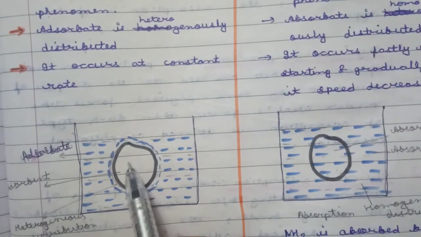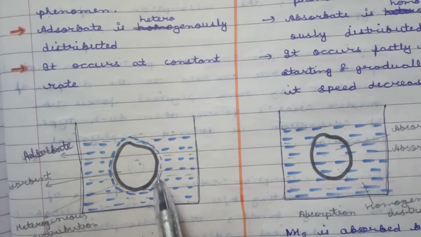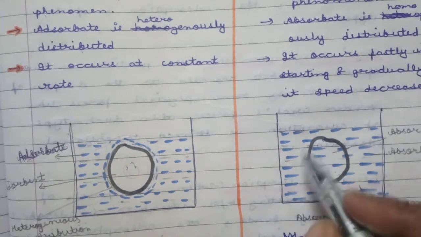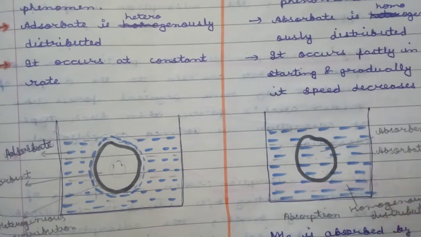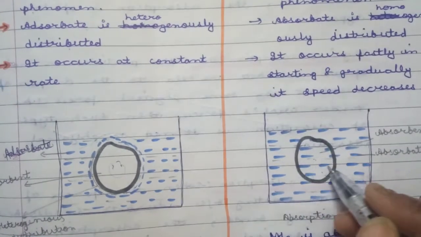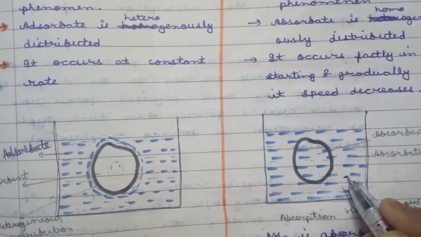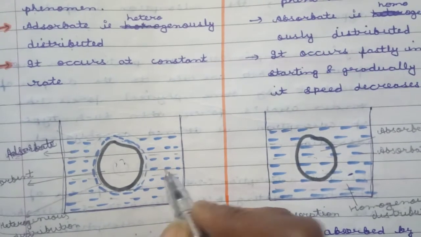It is present on the surface but not in the bulk, while in absorption the absorbate is present homogeneously in the bulk of the absorbent. This is the adsorbent and this is the adsorbate.